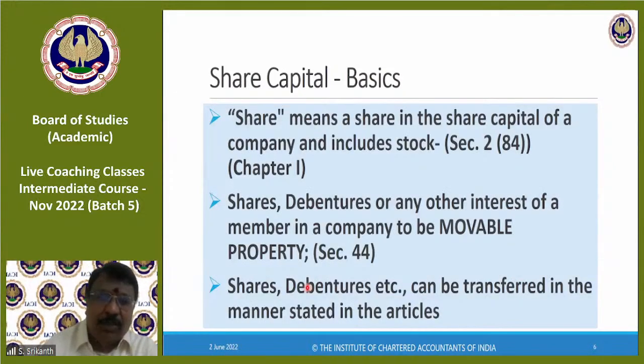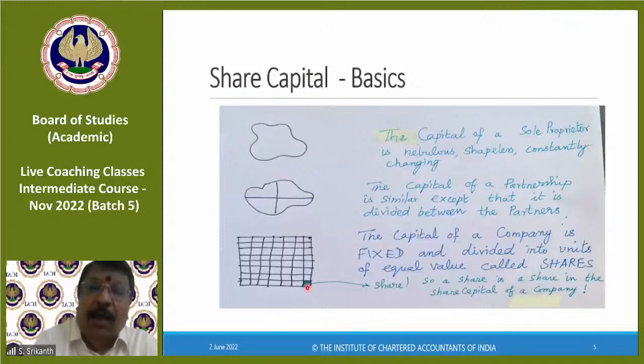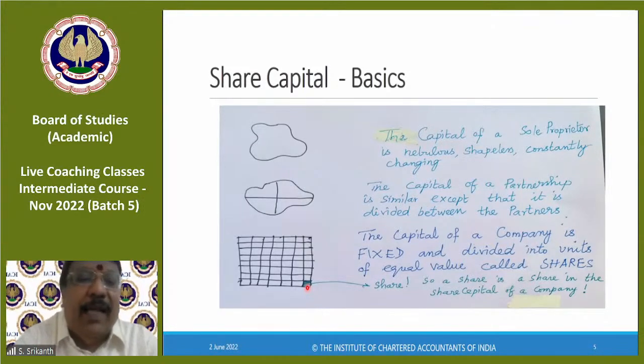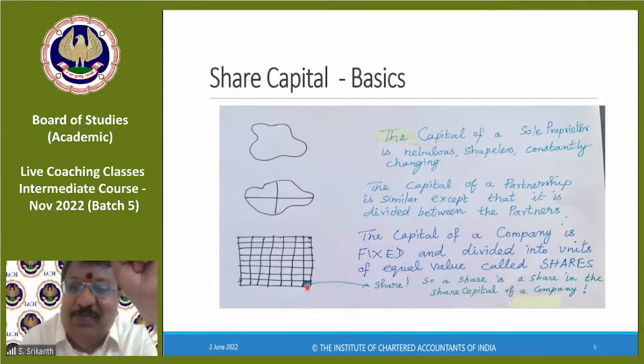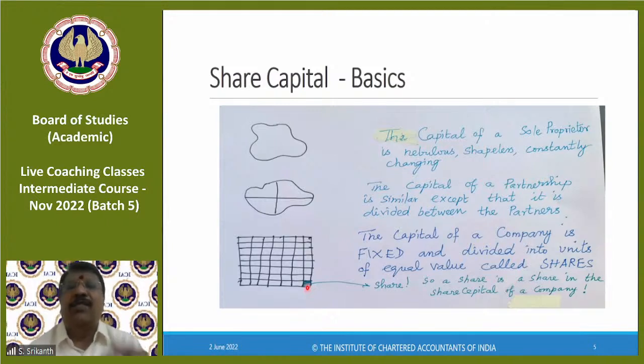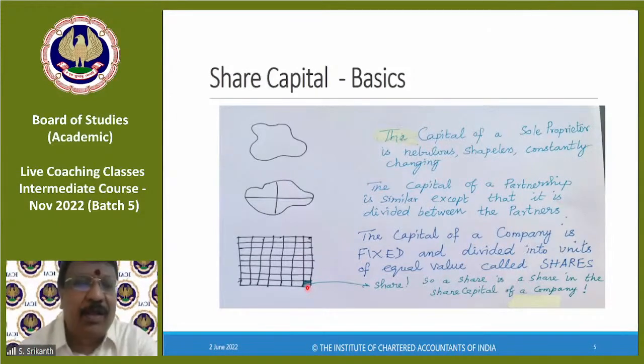So I gave this possibly boring and unnecessary, possibly useless, elaborate explanation to give you a conceptual basis. Later on, when you come to dematerialization, it's so easy. This grid goes on to a computer memory. That's all. And each of these single units gets a unique ID on the system. And we are able to associate it with the member. And we maintain the details of capital in electronic form. But once you understand this, what's the big deal here? How does it matter whether it's physical or in the records of a depository in electronic form?